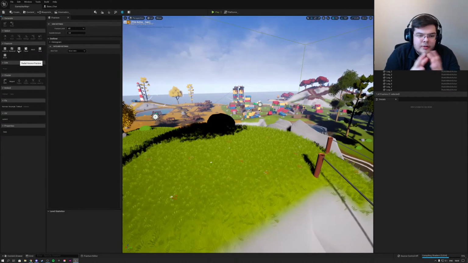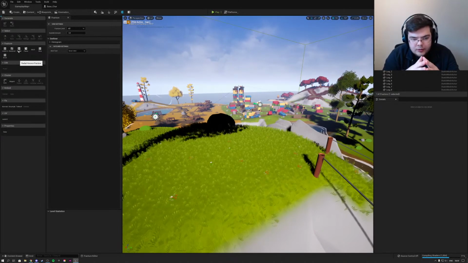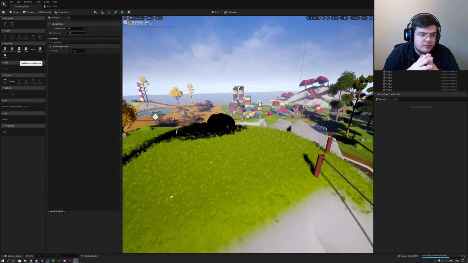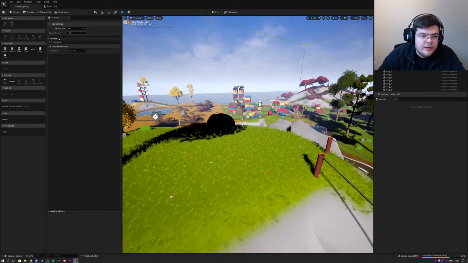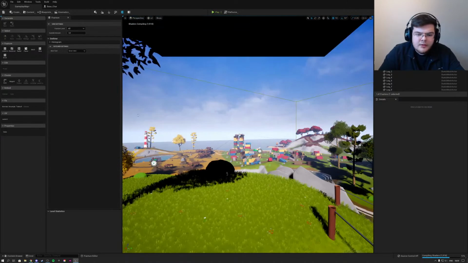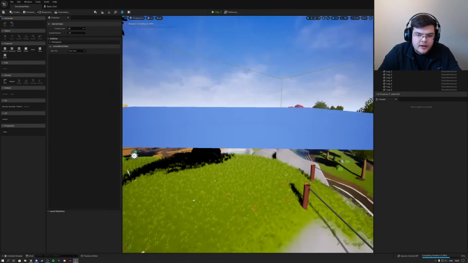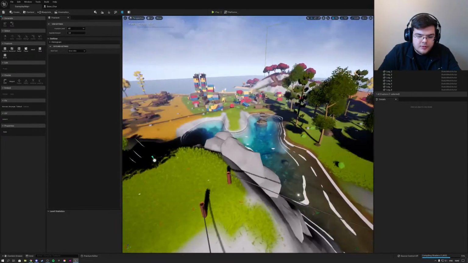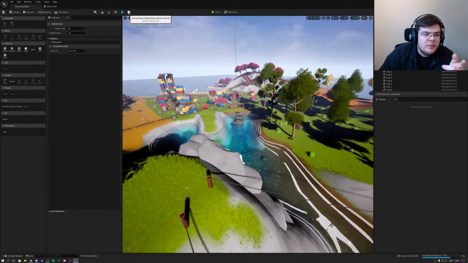I'm curious how all that fracturing stuff works in networking and in multiplayer, because it sounds like it could be very heavy in multiplayer. You don't want to replicate everything super accurately, I would say. So that's interesting. Not sure what that's going to be like. But okay, fracturing. And what do we have here?